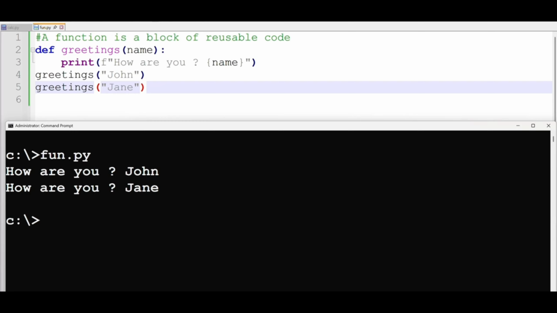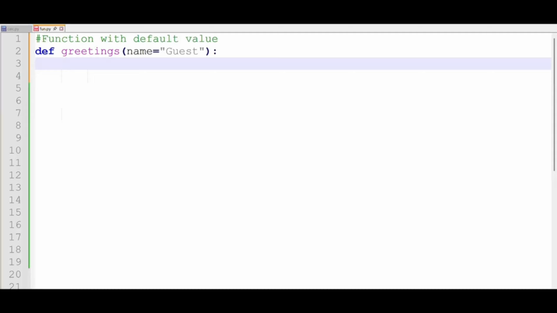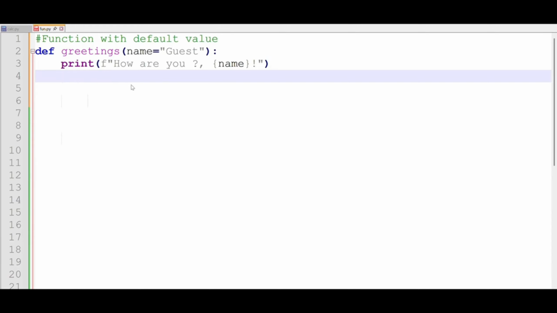Let's go to the next example to demonstrate that you can set default values for parameters. We use the same function called greetings, and this time we set a default value called guest for this parameter. Then we repeat the same code as before.